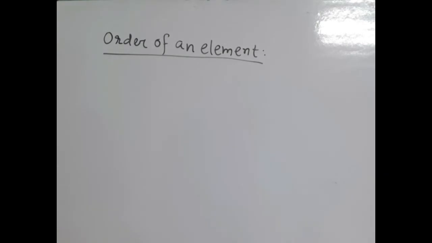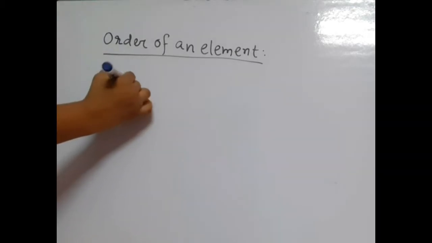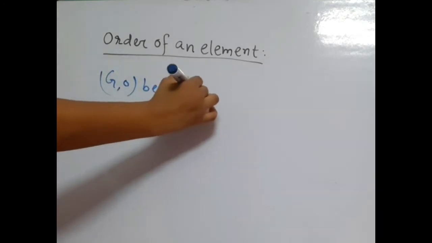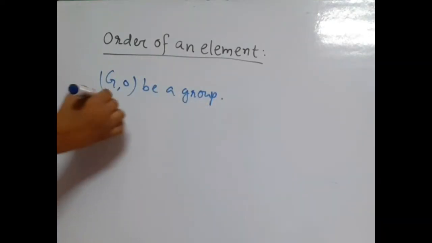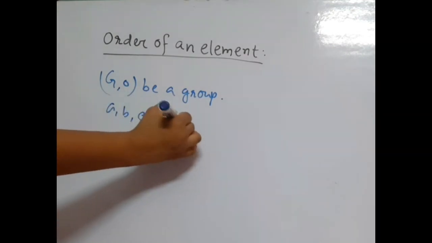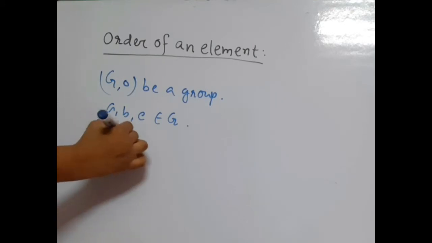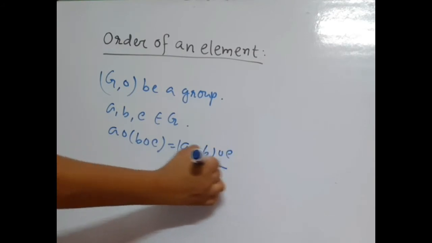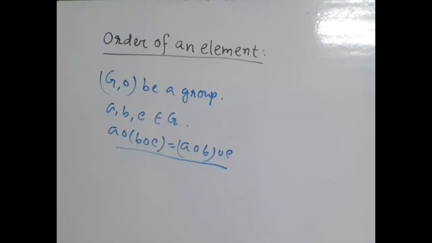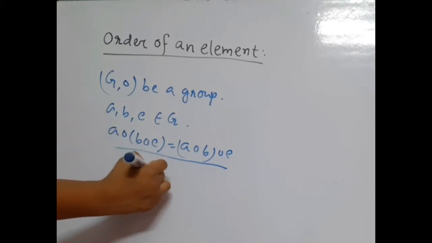Hello viewers, today's video is about order of an element. But before it, we see what is integral powers of an element. Let's start. Let G be a group. And if A, B, C be three elements in G, then we know by the associative property this holds. And we can eliminate the parenthesis and denote this equal to this.